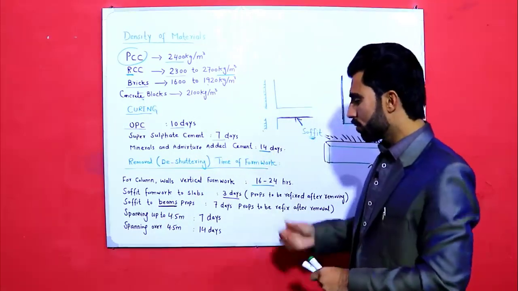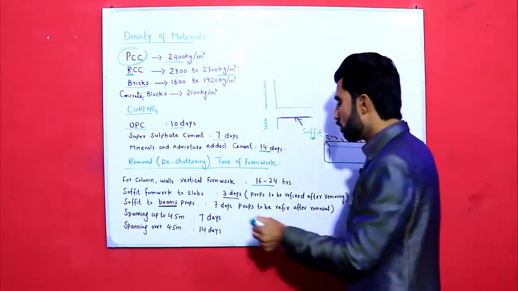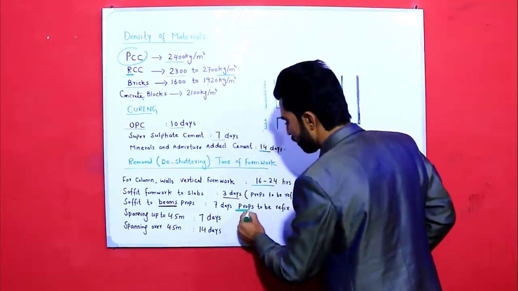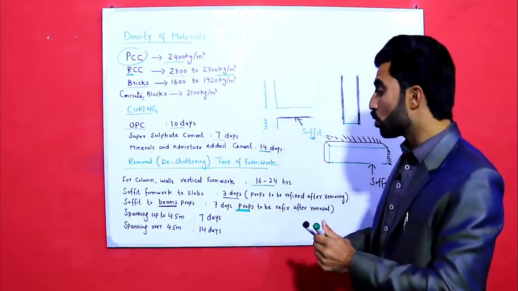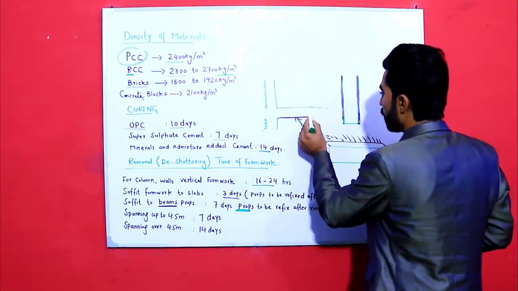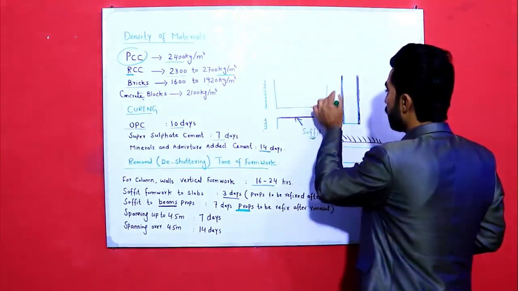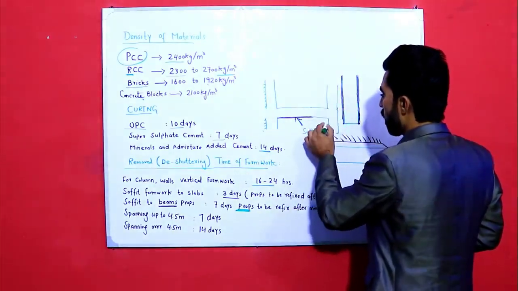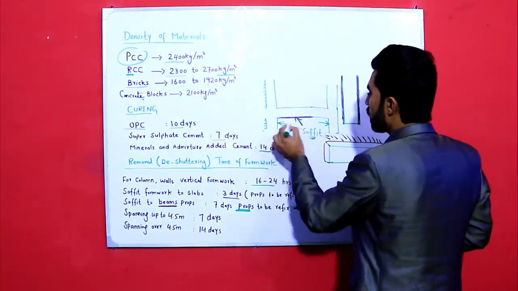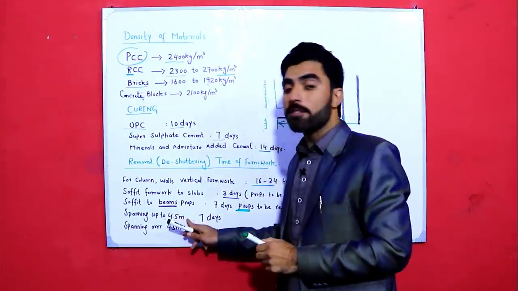Now guys, when can we remove props? So here is a question. The props should be removed if the span between, as you can see, the span of the slab is from 0 to 4.5 meter.